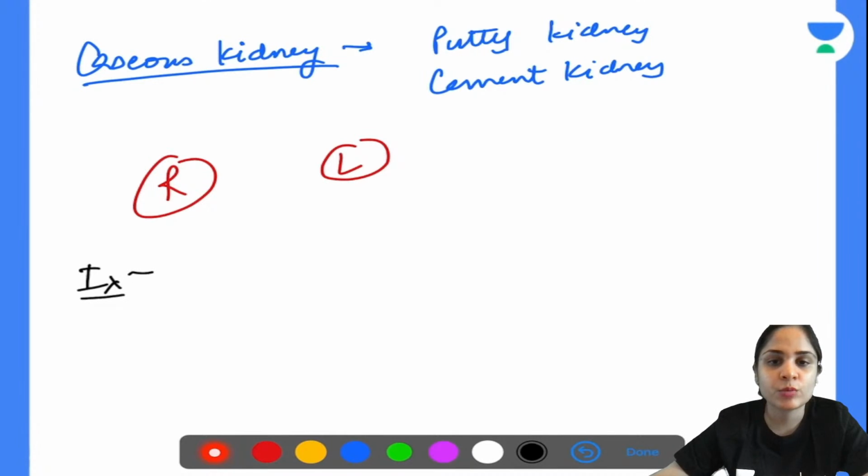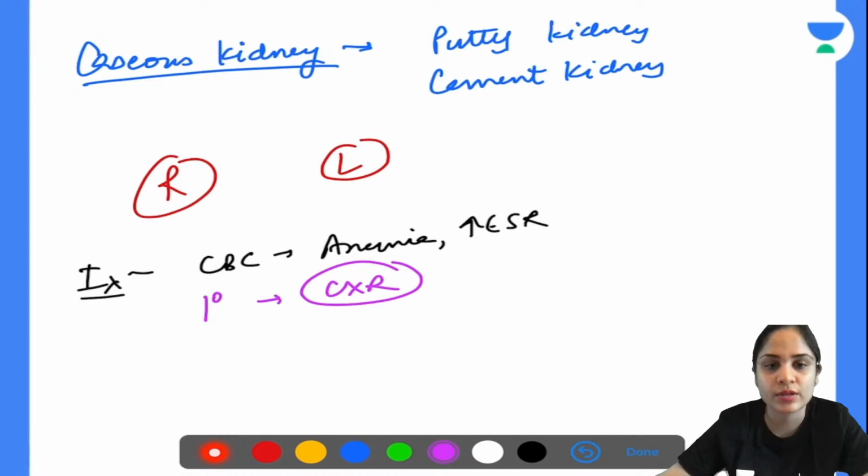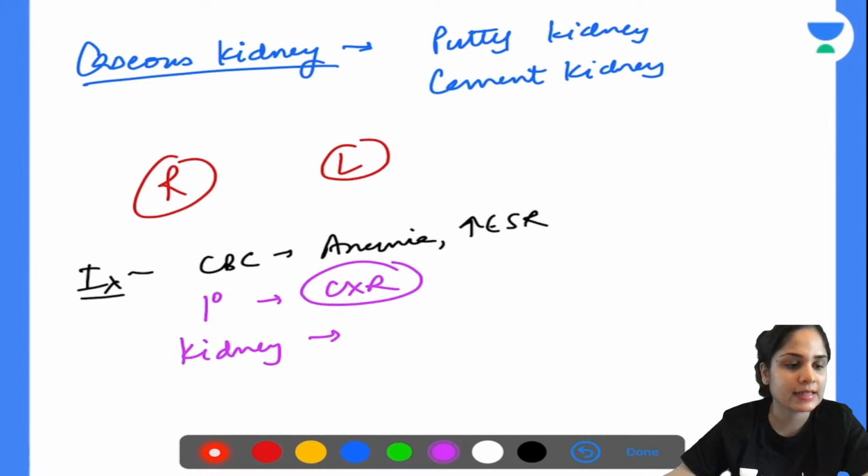Alright. Then we'll move on to the investigations till you guys answer that question. So in TB you always have to do CBC. In CBC you will always see the patient has anemia and a raised ESR. Then you have to look for the primary source, mostly in the lung, so you can do a chest X-ray. Then you have to look whether the kidney is affected or not, which you will look for in the urine.